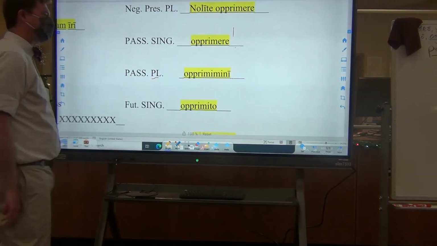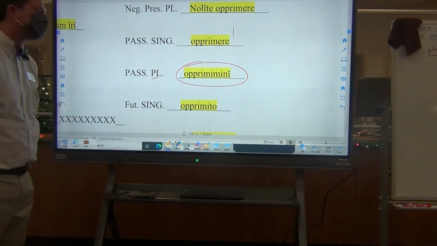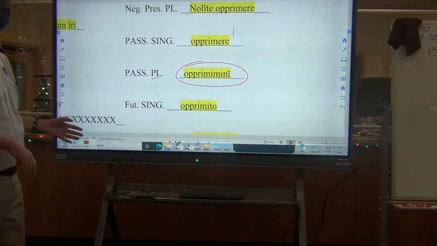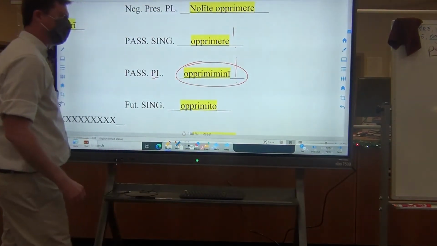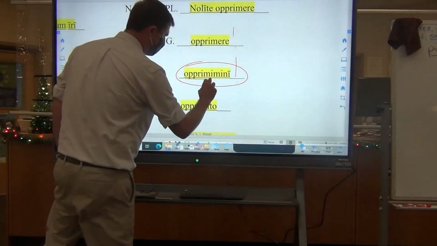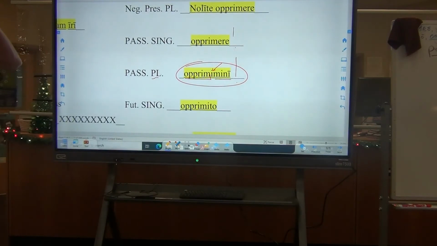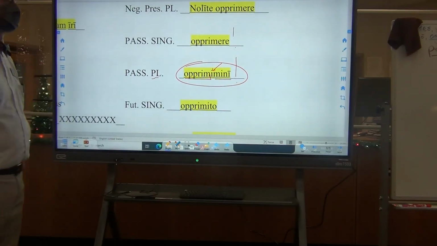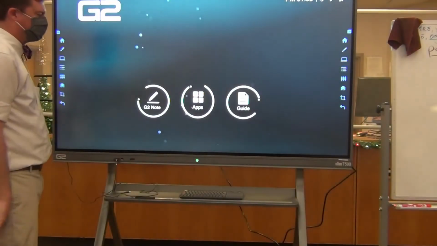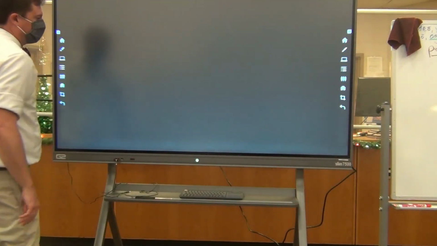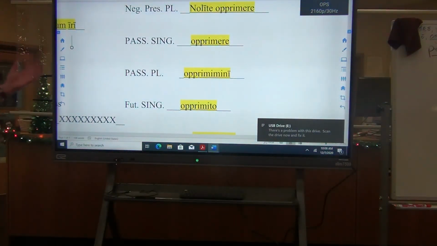Likewise for the plural, again it's identical to the indicative. So when you see the word opprimimini, it could be translated two different ways if I were to just simply have it out of context. One way is where you see it here as the command with a present stem, present vowel, second person plural ending, be crushed, y'all. But if it were to have a period, then it's probably from the indicatives, and as such, it obviously is going to be a statement. Y'all are being crushed. Statement.